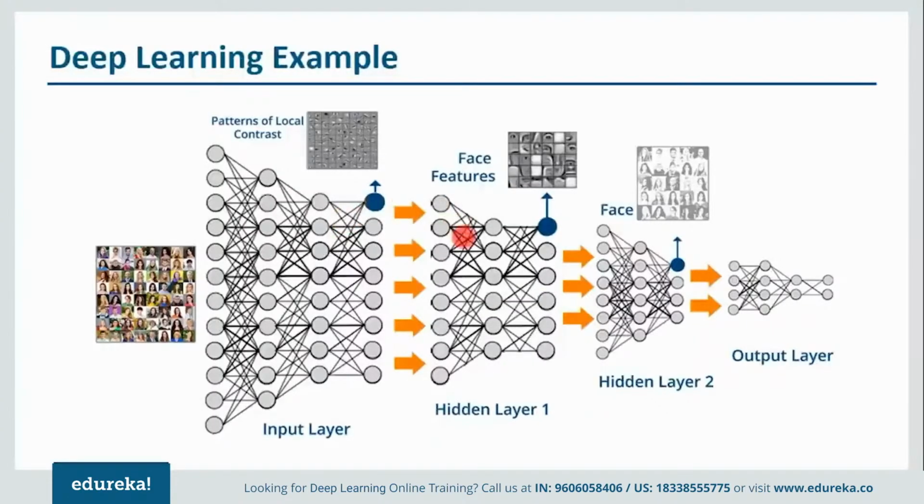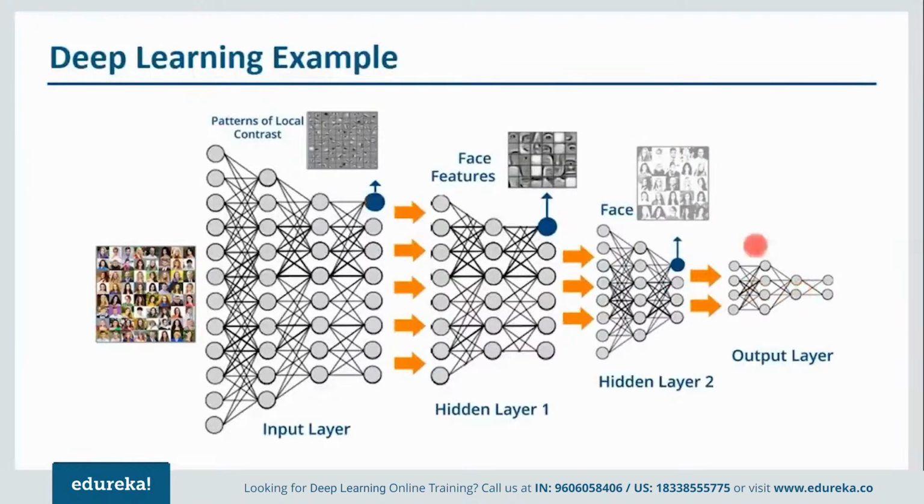And after that, in the following layer, it will determine the face features. It will fixate those face features, so it will form nose, eyes, ears, all those things. Then it will accumulate those correct features for the correct face, or you can say it will fixate those features on the correct face template. So it will actually determine the faces here, as you can see over here. And then it will be sent to the output layer.